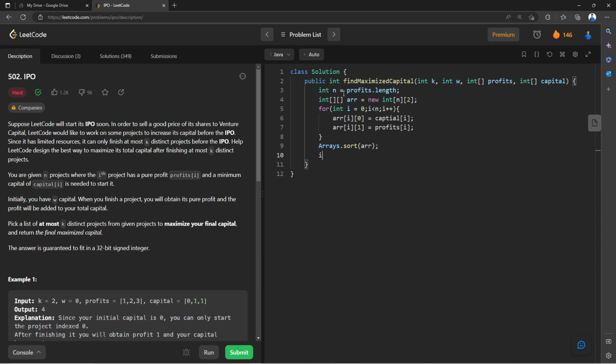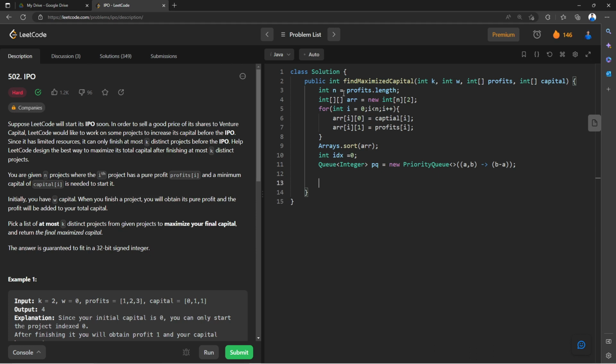So now once we are done with this, we are going to say int idx is 0, and we are going to define a priority queue as well. So I can say PriorityQueue of integer data type, and let's say the name is pq, new PriorityQueue, right? Let me define my own comparator, and here I can say b minus a, because I want it in max order, right? By default it's going to take min order, right?